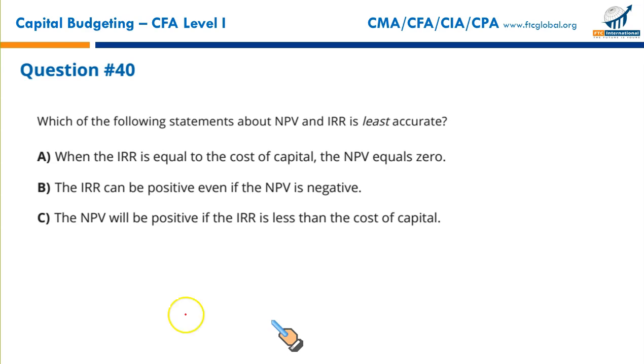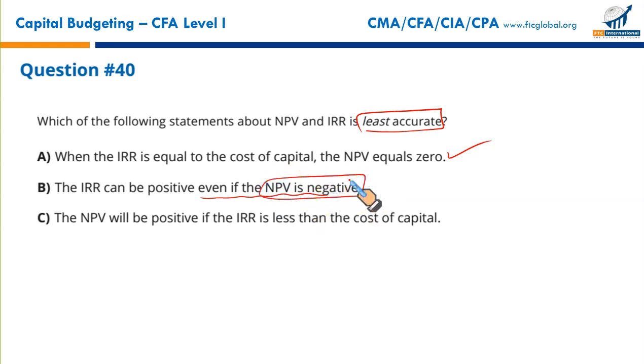Next, which of the following statements about NPV and IRR are least accurate? When the IRR is equal to the cost of capital, the NPV is 0. This is accurate, exactly as we discussed a little while earlier. The IRR can be positive even if the NPV is negative. Yes, there can be negative NPV. IRR is a percentage number, so it's positive. True, that is possible.